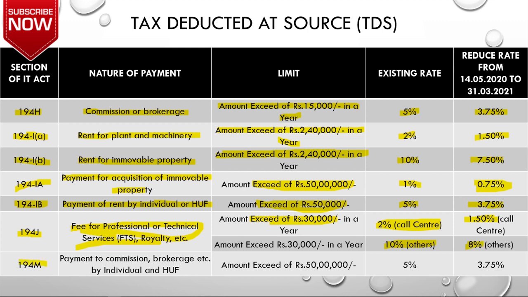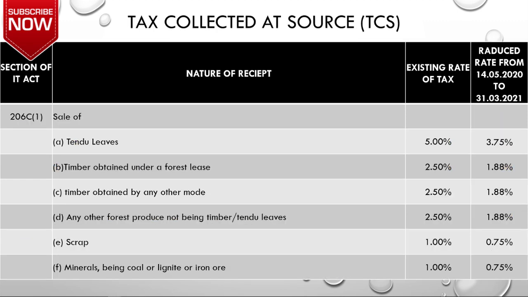Now next section is 194M, which is applicable for payment of commission, brokerage, etc. by individual or HUF. So now if an individual or HUF is also making payment for commission or brokerage, then they need to deduct TDS under this section. If you see the limit, when you are making payment exceeding rupees 50 lakhs, which is a huge limit, then you need to deduct TDS under this section. And if you see the rate of tax, it was 5% and now it has become 3.75%.